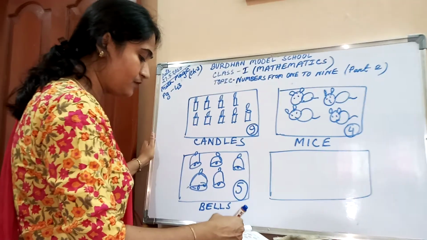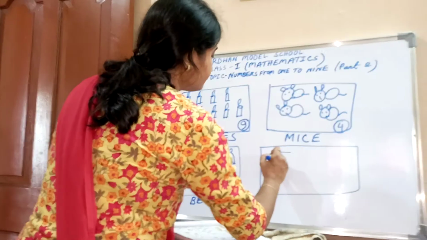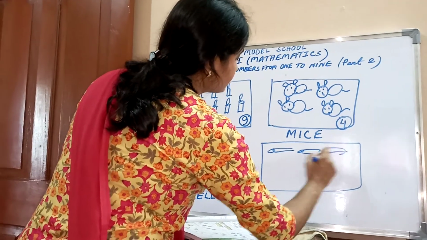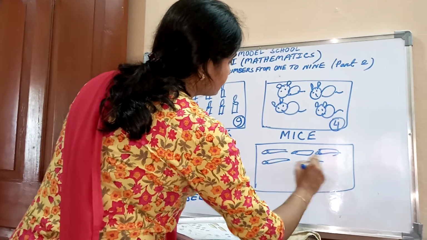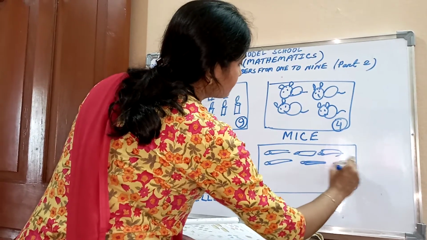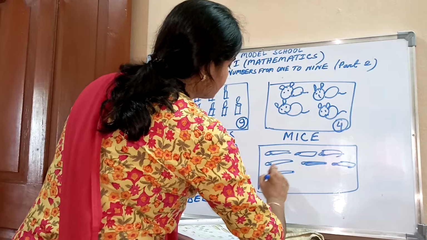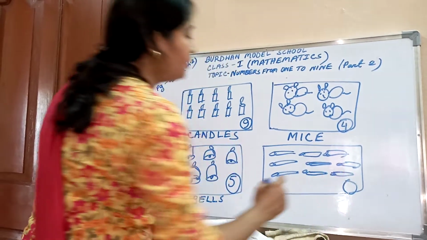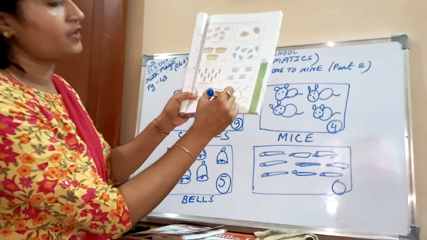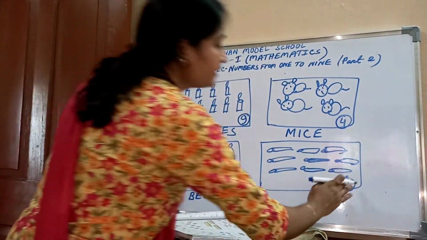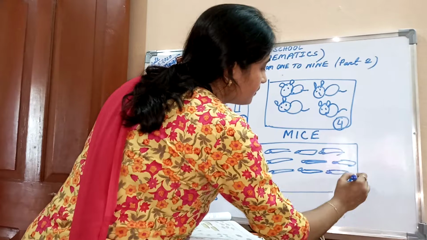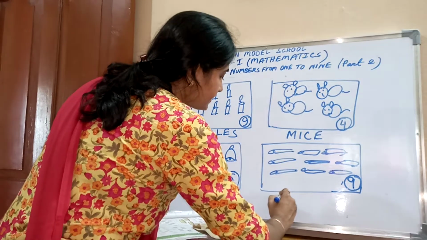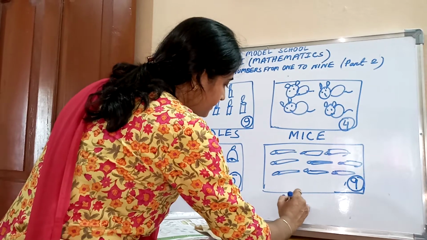How many? 1, 2, 3, 4, 5, 6, 7, 8, 9. How many brasses? 1, 2, 3, 4, 5, 6, 7, 8, 9. In the circle, please write down 9. And write over here the name of these things. Brasses. More than one, we say brasses.